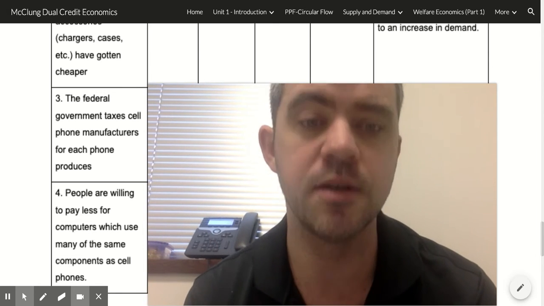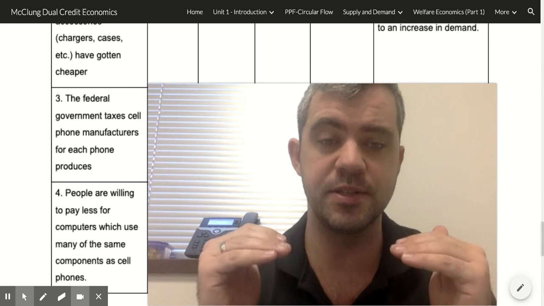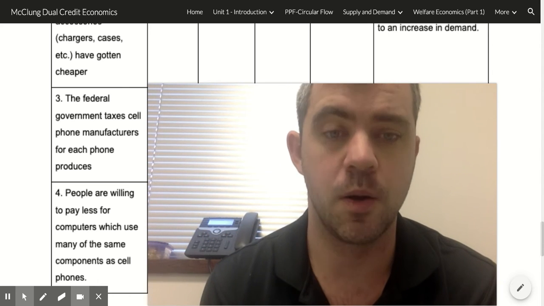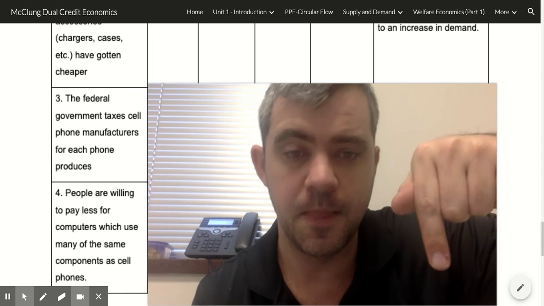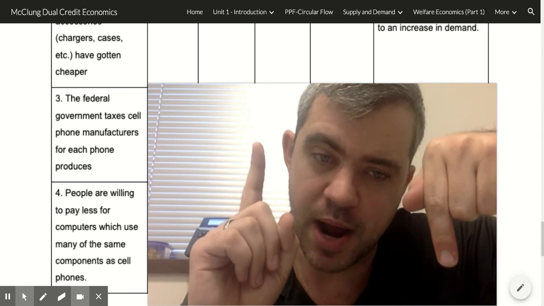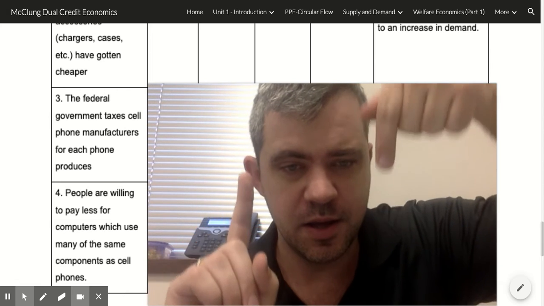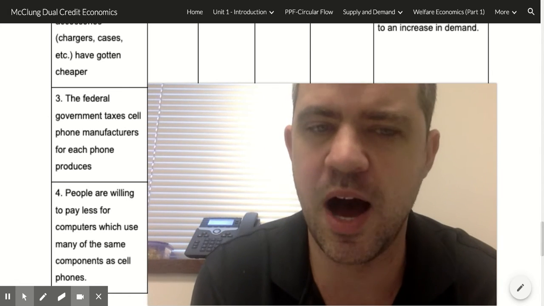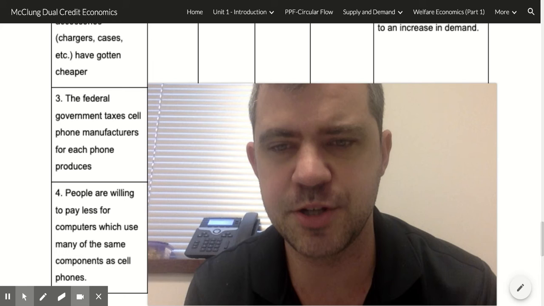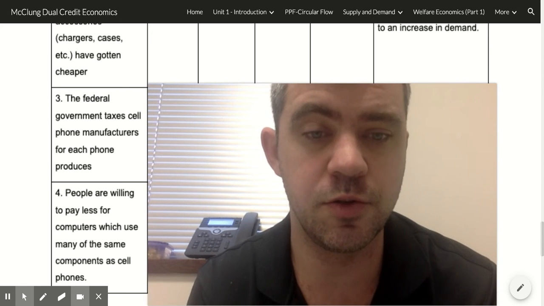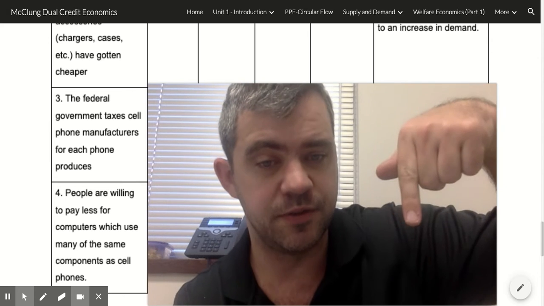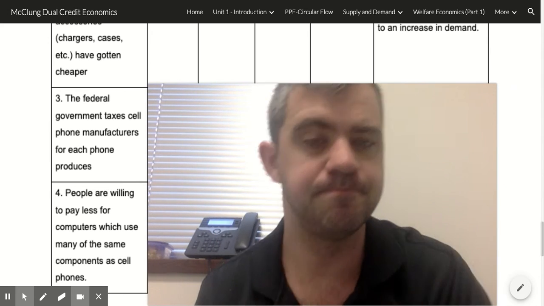So this is going to affect supply. It's going to decrease supply. A decrease in supply decreases quantity, but it increases price. Remember, supply price is always going the opposite way of the quantity change. So we expect to sell fewer cell phones at higher prices.